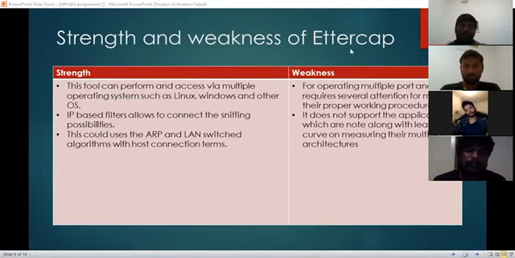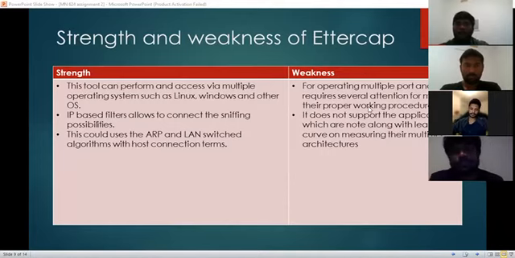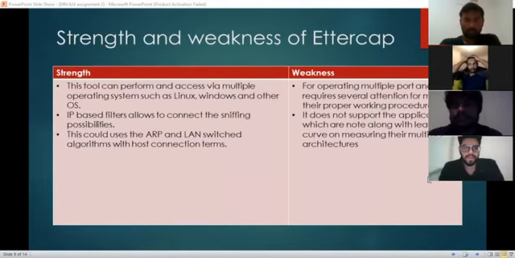So today I'm going to talk about the strengths and weaknesses of all the three tools which I have chosen for this assignment. Talking of the strengths and weaknesses of Ettercap, the main strengths of Ettercap are that it can be accessed and run on multiple operating systems such as Linux, Windows, and others. Also, the IP-based filters allow sniffing possibilities, and it can use ARP and LAN switched algorithms with host connection terms.